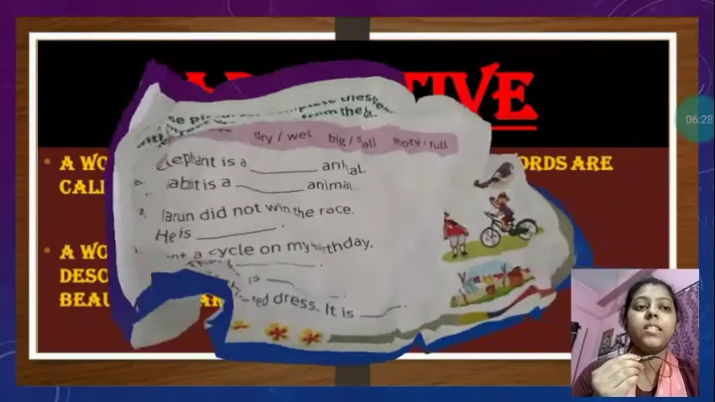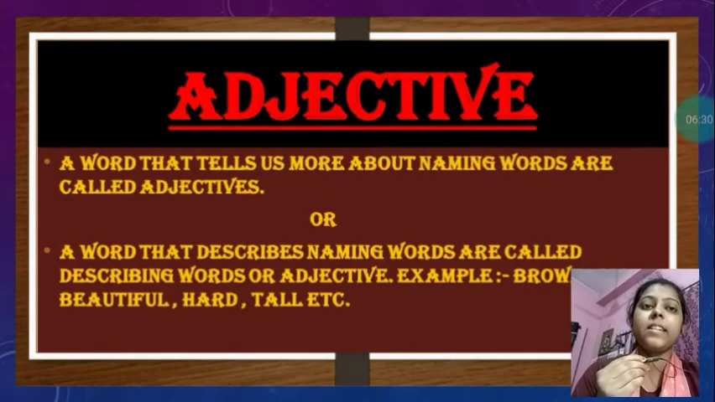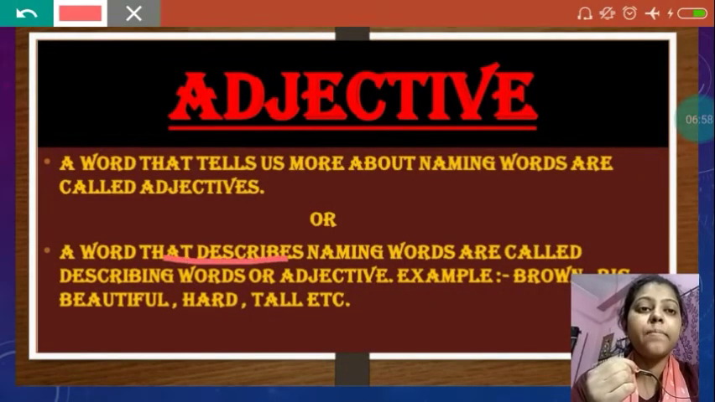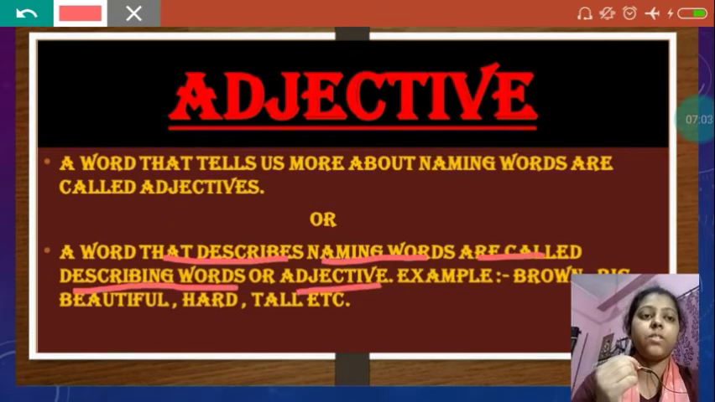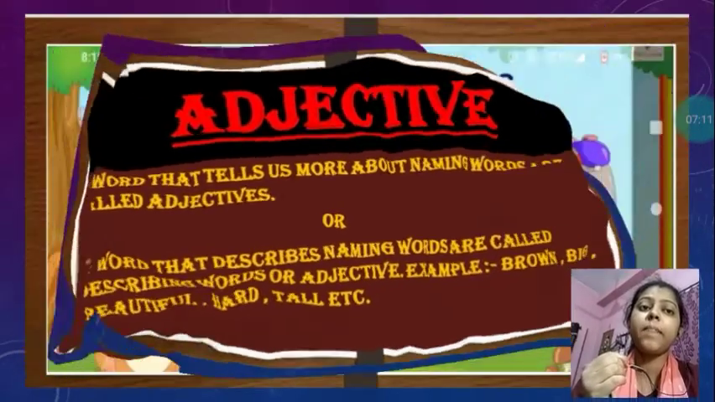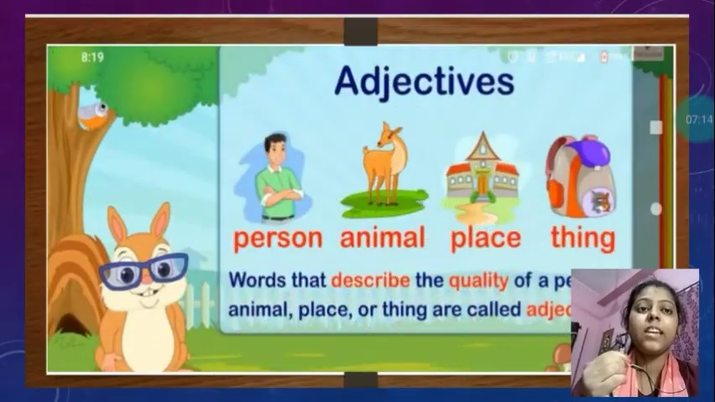So these were some questions related to antonyms. Now we will discuss the definition of an adjective. A word that describes naming words is called a describing word or adjective. Like brown, tall, beautiful, hard, all these are adjectives. With the help of these words, we can describe anything very easily. Adjectives describe a person, animal, place, or thing.